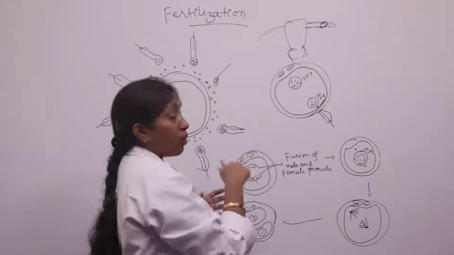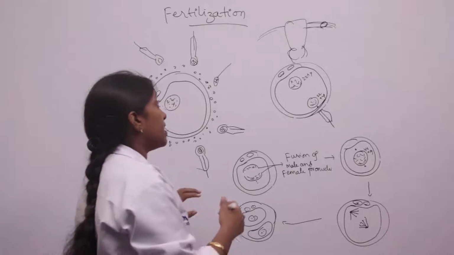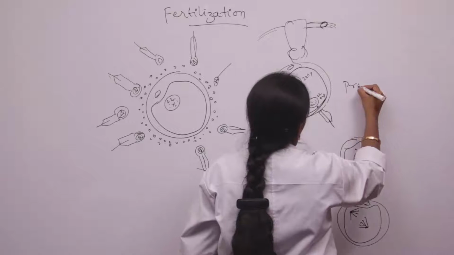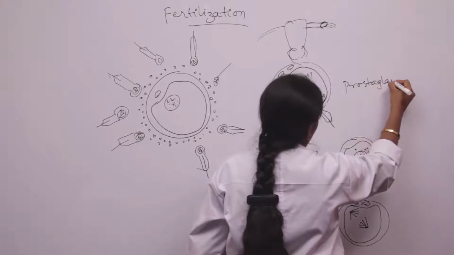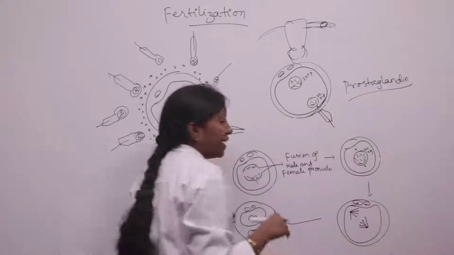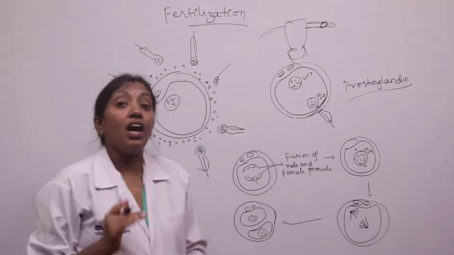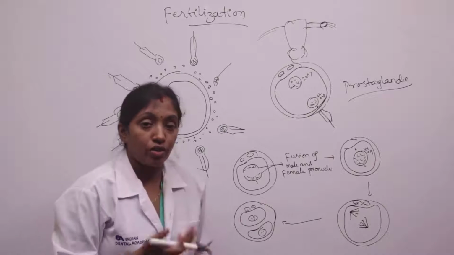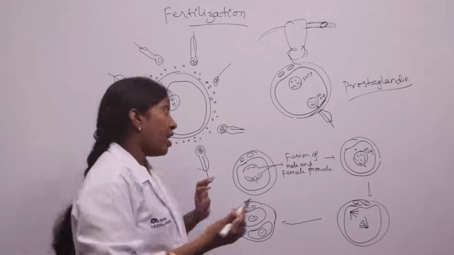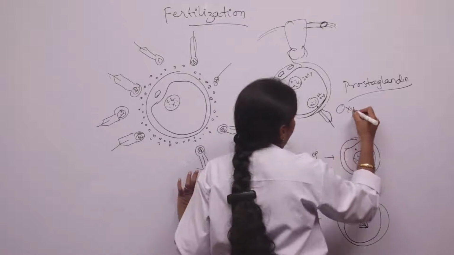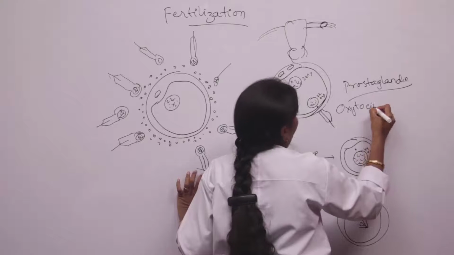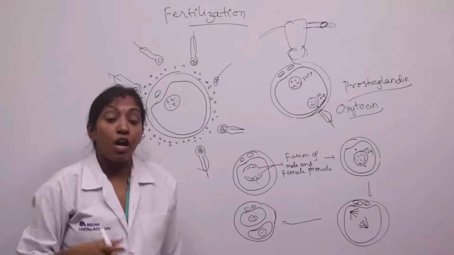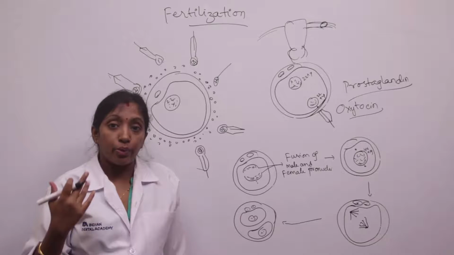When the sperms are deposited in the vagina, the sperms release a substance called prostaglandin. This prostaglandin increases the contractions of the uterine muscles, and also the oxytocin, which is secreted by the neurohypophysis, that is from the hypothalamus and stored in the neurohypophysis, causes contraction of the uterine musculature.